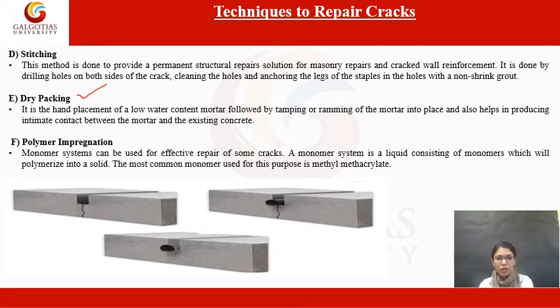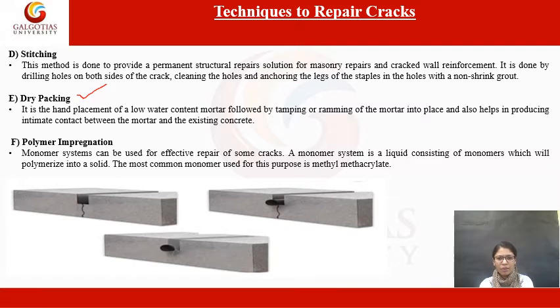Then next is polymer impregnation, in which monomer systems are used for effective repair of some cracks, in which a liquid consisting of monomers is filled, which will polymerize into a solid.